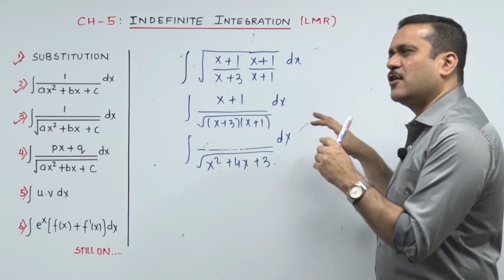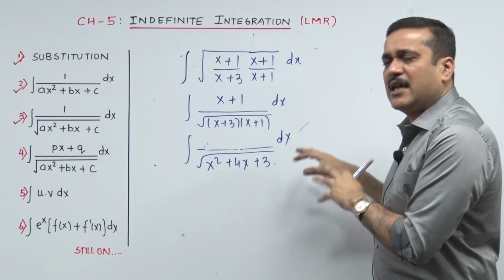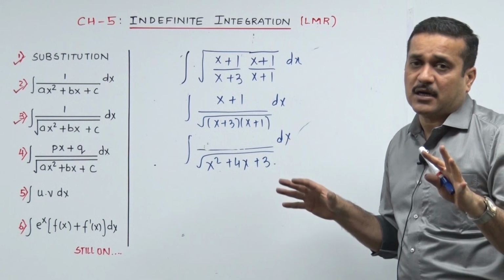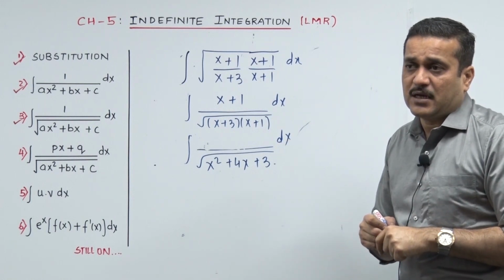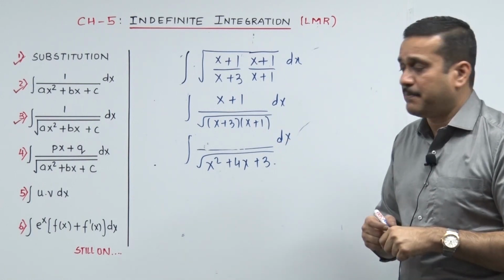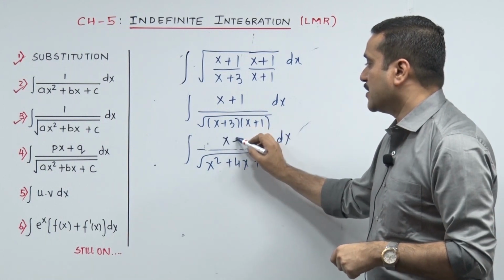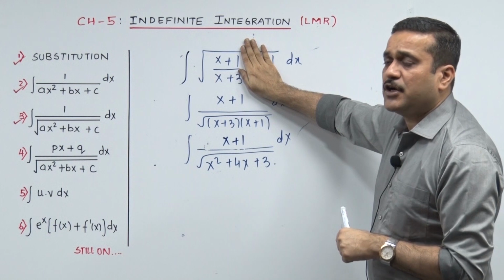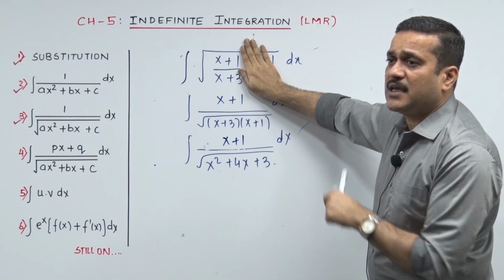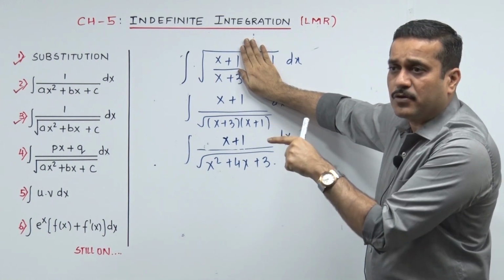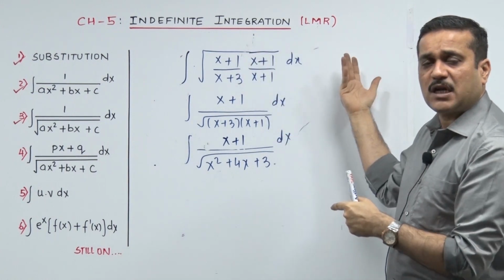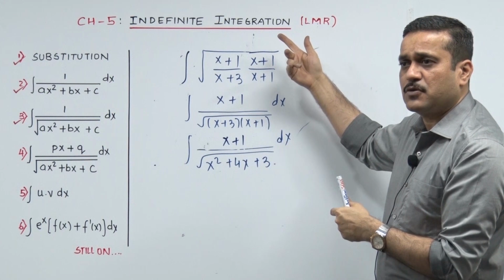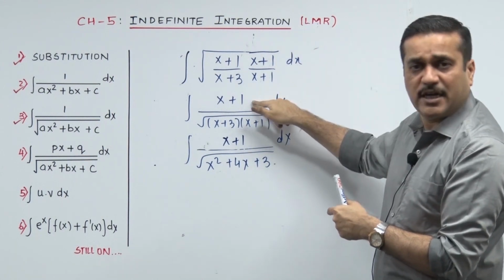So the combination of my talking over here in the LMR session and your LMR sheets is a real good combination. I have tried hard to make it that way. Let's see how many of you can capitalize on that. Now we had x plus 1 over here. First of all, take a photo of that. This was your sum. How did you figure out that this is linear upon root of quadratic? The secret opened up. Multiply top and bottom by x plus 1, on top x plus 1 the whole square, it's out of the root, x plus 1, it became linear.